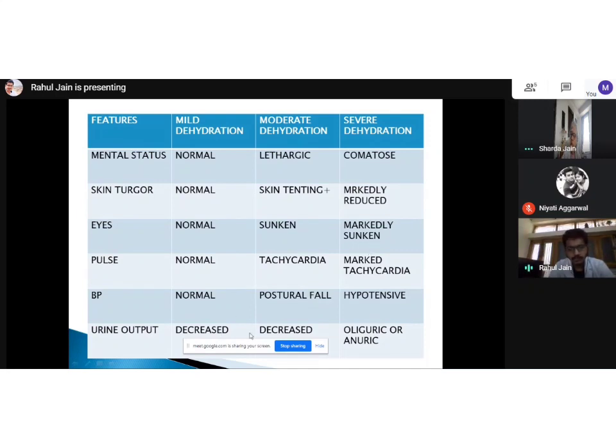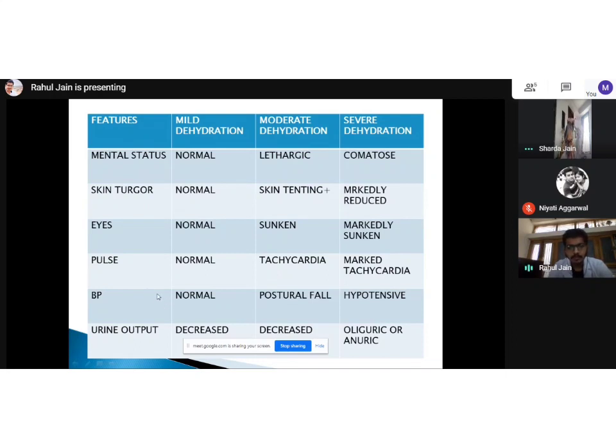And urine output, I already told, it will be decreased from the beginning, but it becomes oliguric or anuric in severe dehydration. Correct. So differentiating is very important, and the most reliable is pulse and BP. So once we find that pulse is elevated and BP is decreasing, I can look at other points to confirm my finding, whether it is moderate dehydration or severe dehydration.